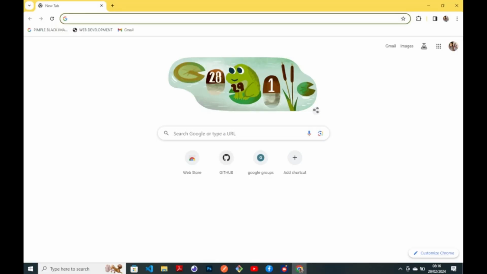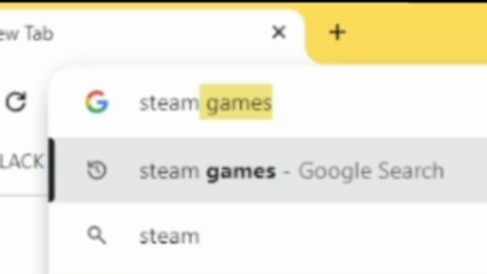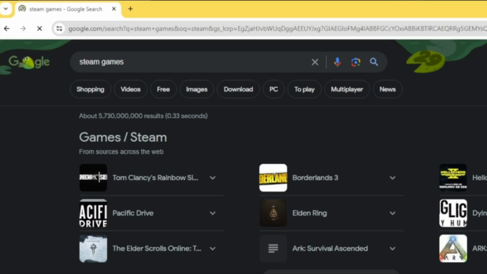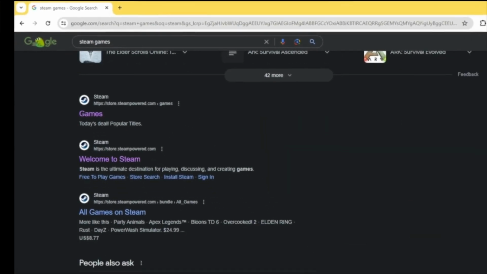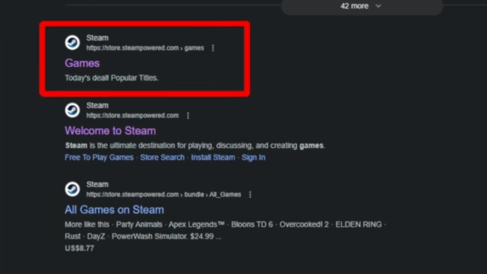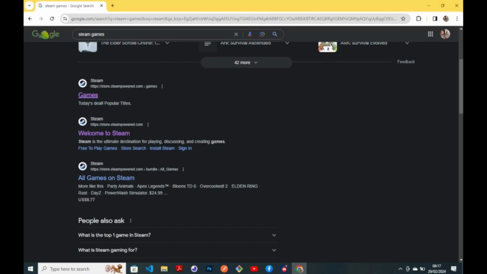The first thing we shall do is go straight to our browser, and then we shall type Steam. This is a game platform, so we shall type Steam, then go straight to the websites. We have this first website, this very one. These three are still the same site, but we shall go straight with the first one. So let us just click on it.